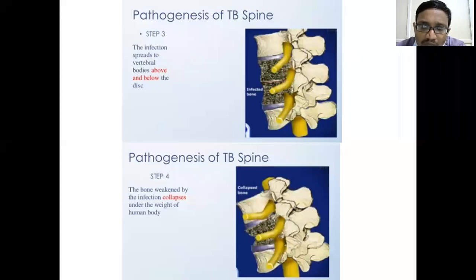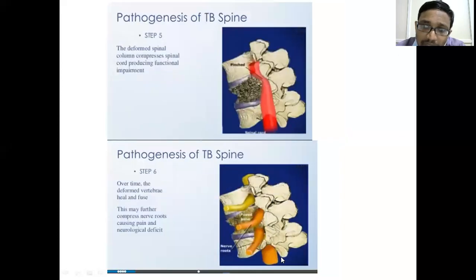Once the bone edema is developed, the bone gets weakened because the osteoclasts resorb the bone. Then the bone gets deformed by the compressing forces of the spine, and there will be some deformity of the bone here. The deformed bone might impinge on the spinal cord, which is present at the back. Once the spinal cord is involved here, it might produce paraplegia.